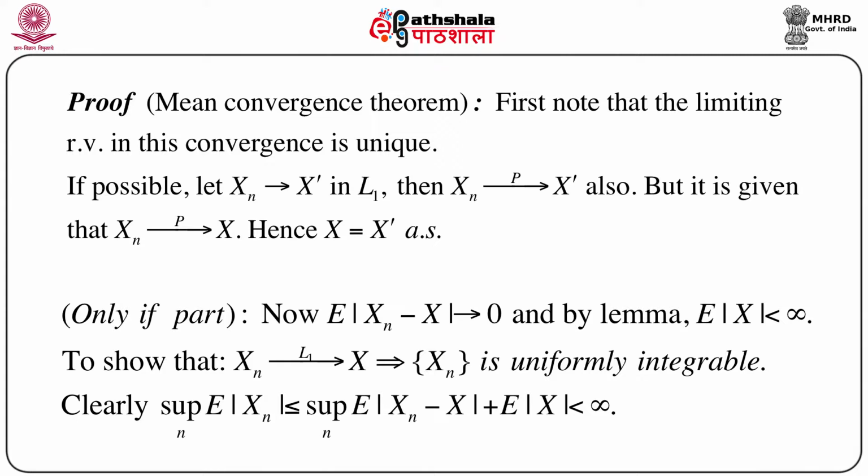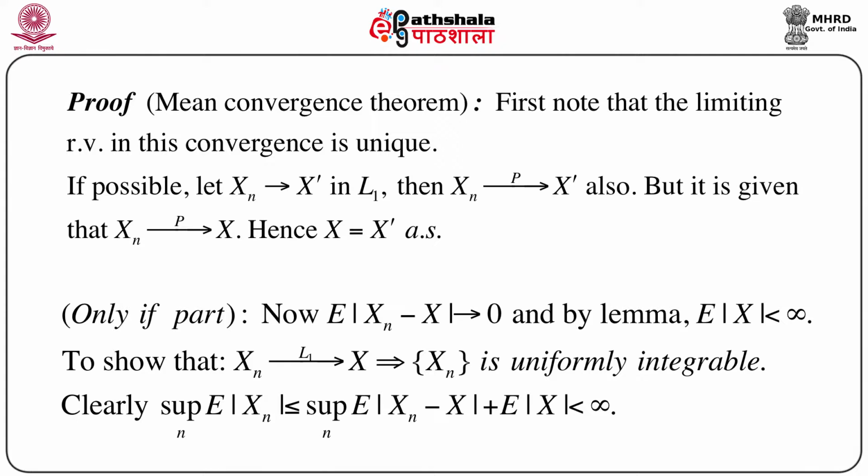So on one hand we know that Xn converges to X in probability, on the other hand we have just assumed another random variable X prime and assumed Xn converges to X prime in L1, so we can immediately say that Xn converges to X prime in probability. So this implies that capital X equals capital X prime almost surely. That means the limiting random variable in this convergence is unique.